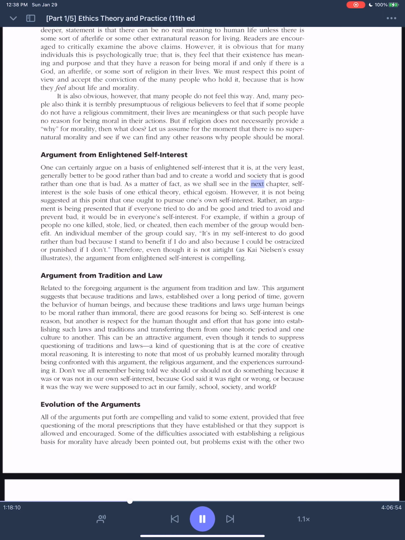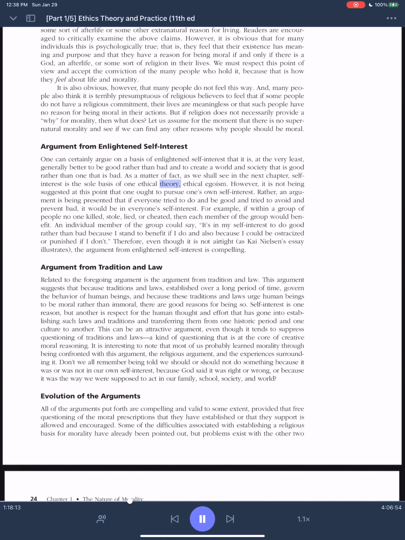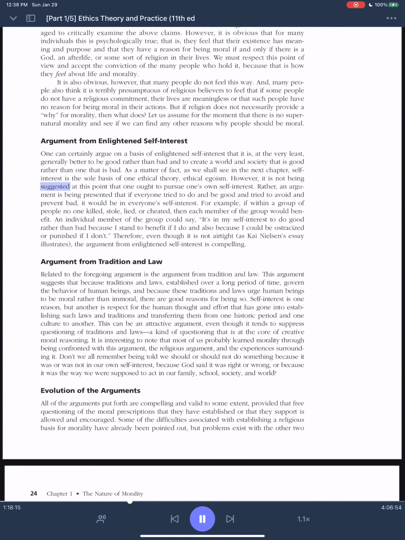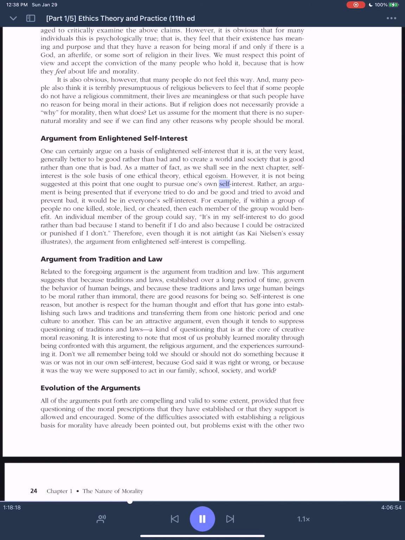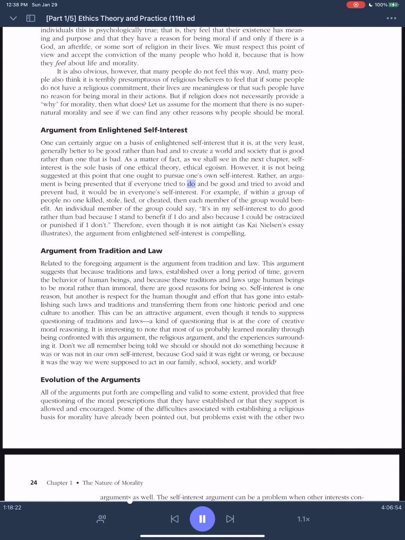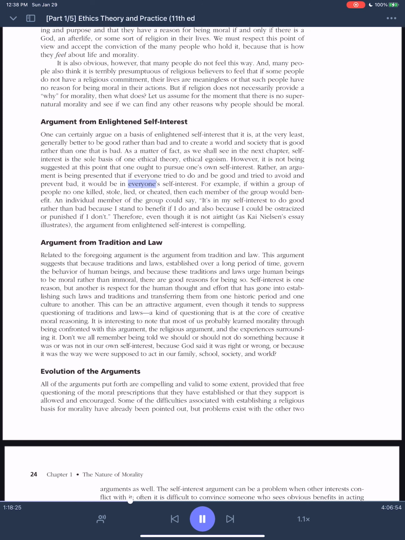As a matter of fact, as we shall see in the next chapter, self-interest is the sole basis of one ethical theory, ethical egoism. However, it is not being suggested at this point that one ought to pursue one's own self-interest. Rather, an argument is being presented that if everyone tried to do and be good and tried to avoid and prevent bad, it would be in everyone's self-interest.